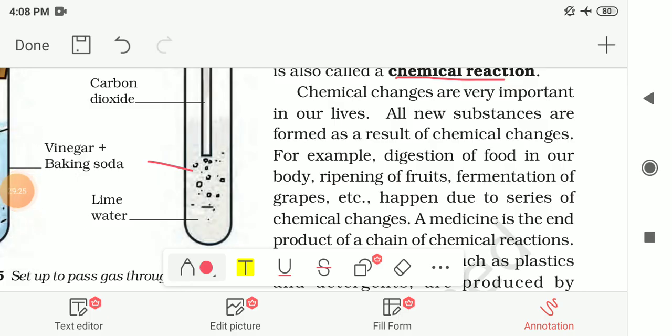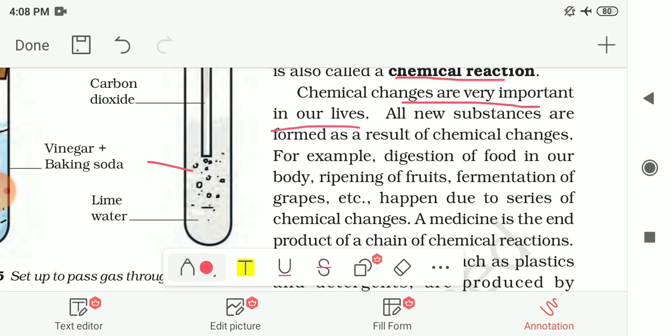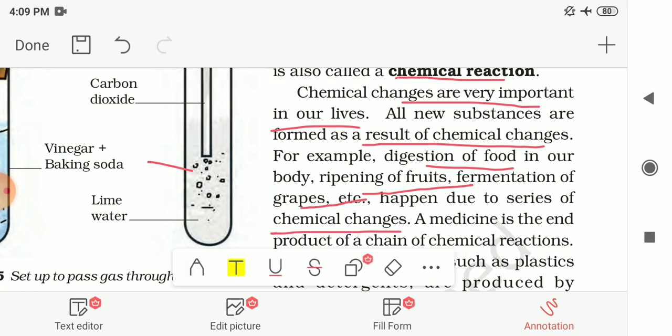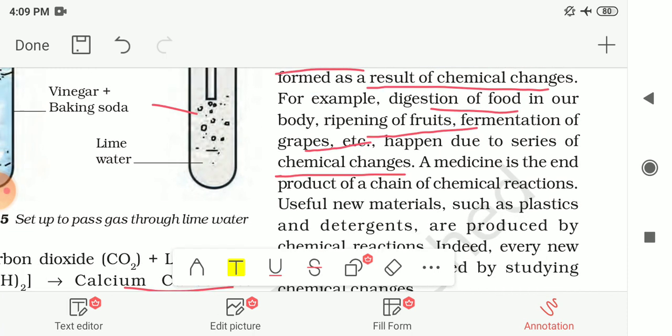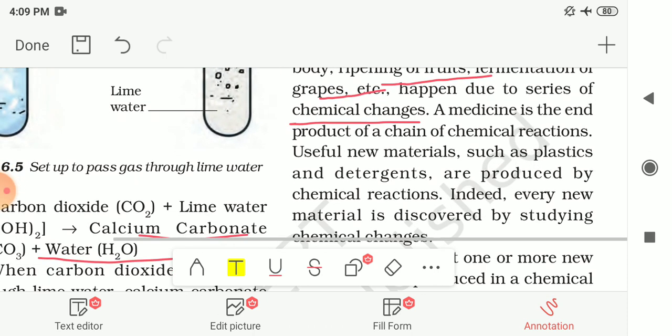So now the question is, what is the importance of these chemical changes in our life? Chemical changes are very important in our lives. All the new substances are formed as a result of these chemical changes. For example, digestion of food in our body, ripening of fruits, fermentation of grapes, etc. happen due to a series of chemical changes. These all are chemical changes.